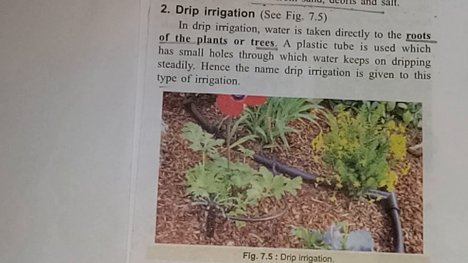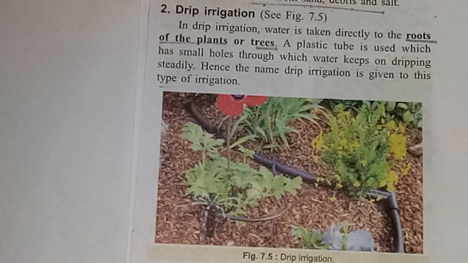Drip irrigation is a type of micro irrigation system that has a potential to save water and nutrients by allowing water to drip slowly to the root of plants either from above the soil surface or buried below the surface.